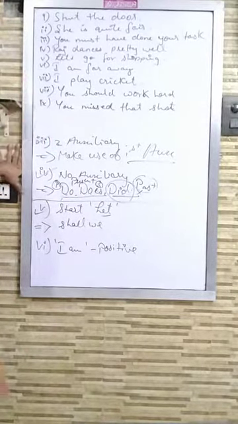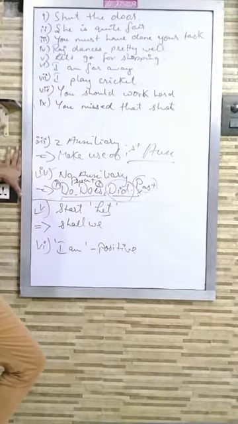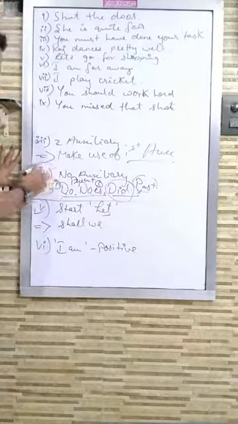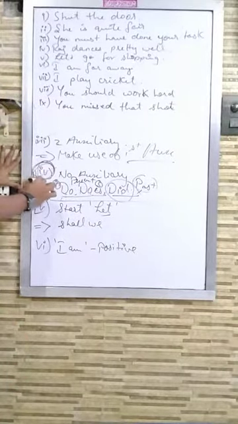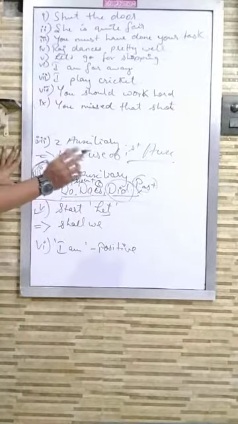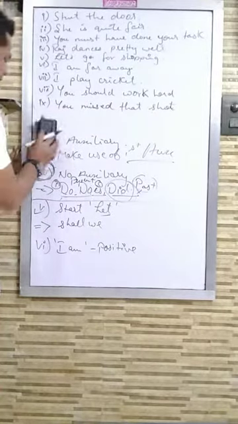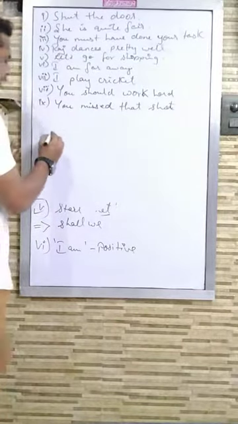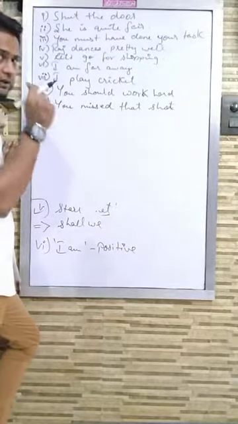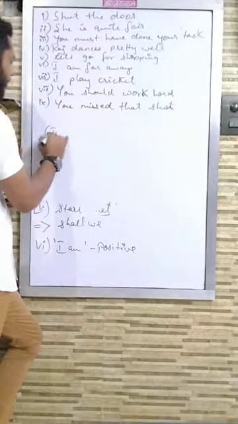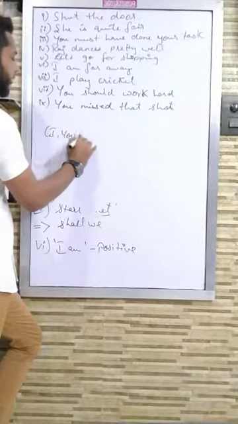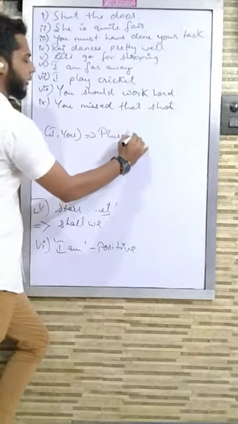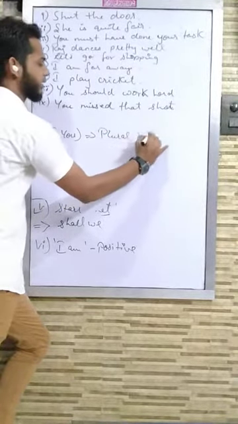Let me remind you about one thing which is connected with this case. Please pay attention. As you already know and have learned in tenses, I and you are always treated as plural in present tense.